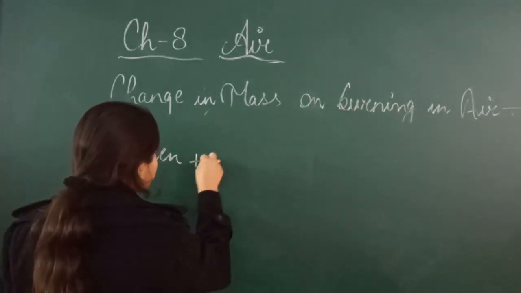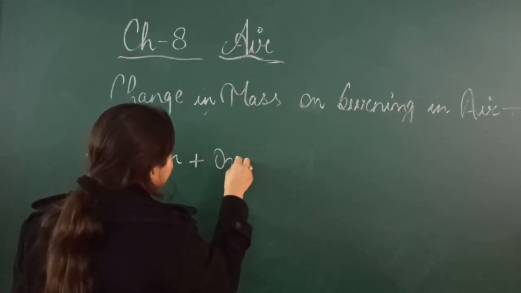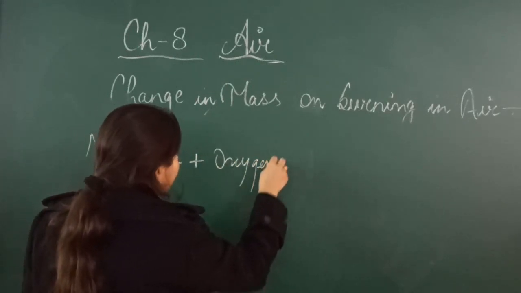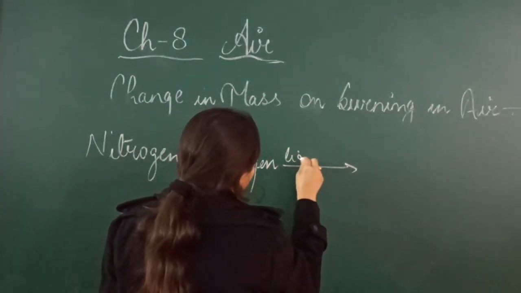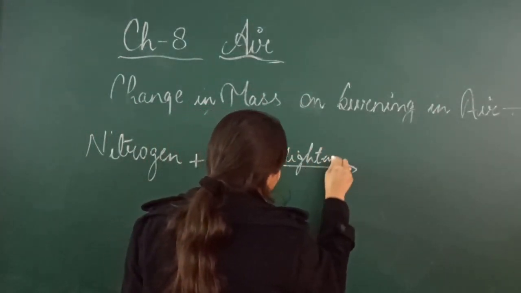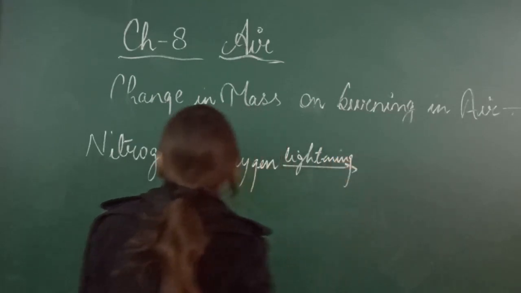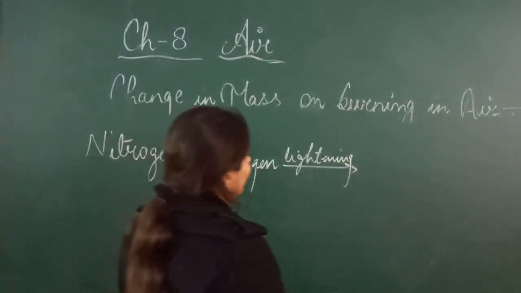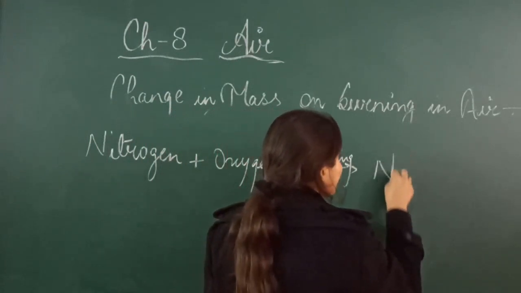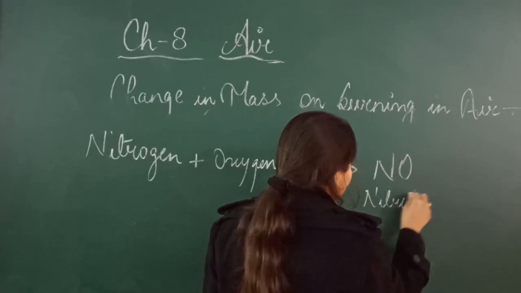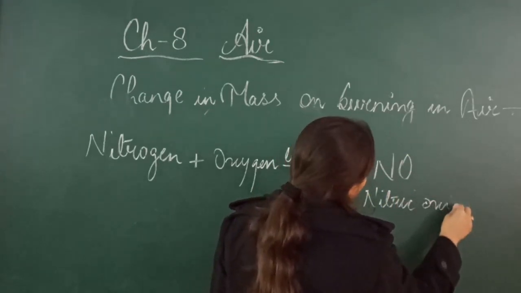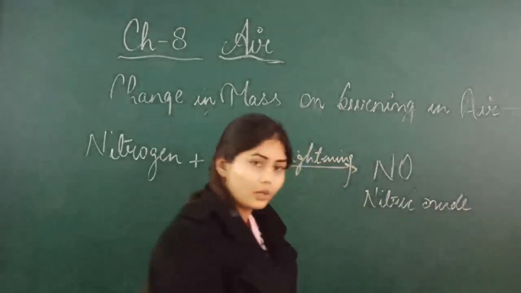So during lightning, when there is lightning in the upper atmosphere, this nitrogen will combine with the oxygen and forms nitric oxide, that is NO. This is nitric oxide. Got it?